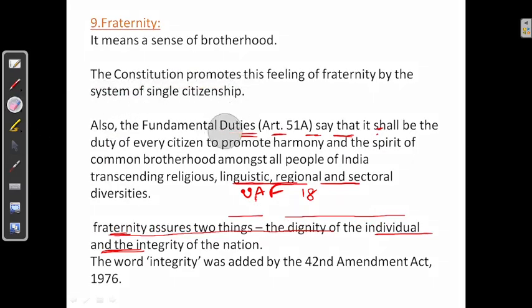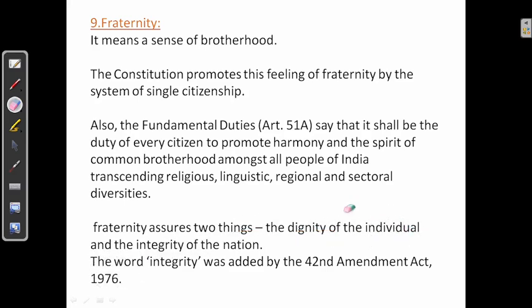Next keyword is fraternity. Fraternity means a sense of brotherhood. The Constitution promotes this feeling of fraternity by the system of single citizenship. India as a whole has single citizenship. Also, the fundamental duties, Article 51A, says that it shall be the duty of every citizen to promote harmony and the spirit of common brotherhood amongst all the people of India, transcending religious, linguistic, regional, and sectoral diversities.